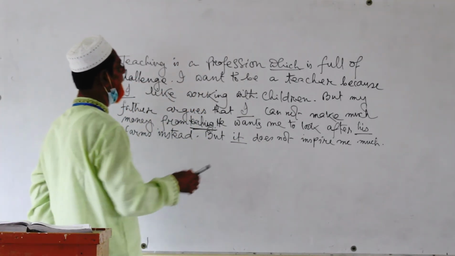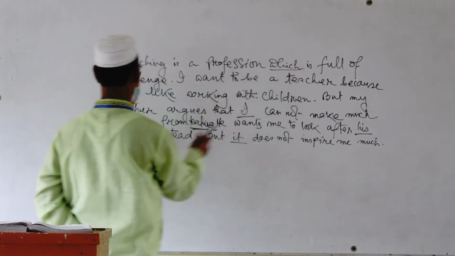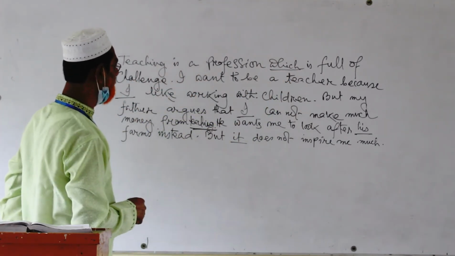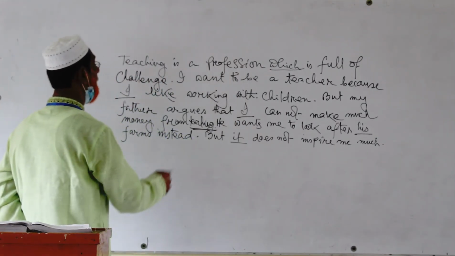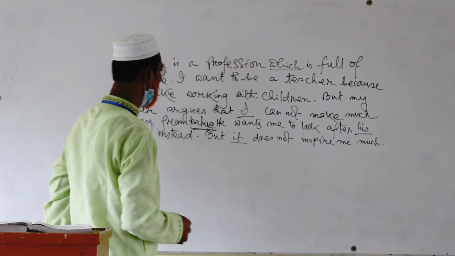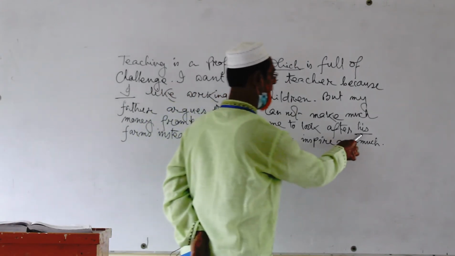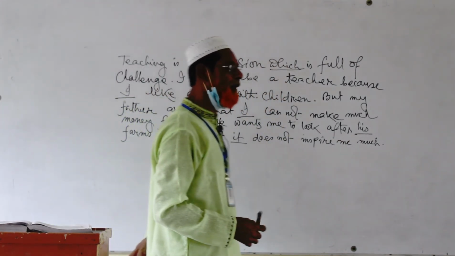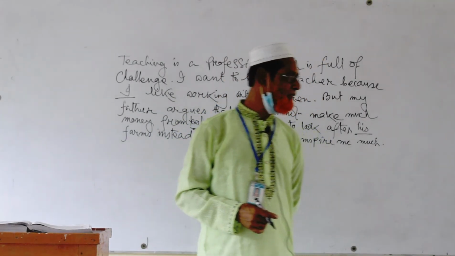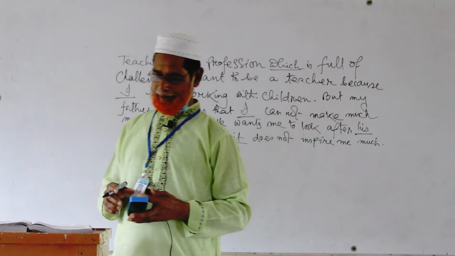We got which is number 1, I number 2, next I number 3, teaching number 4, his number 5, and it number 6. You may write any 5 of these answers. Okay, thank you.